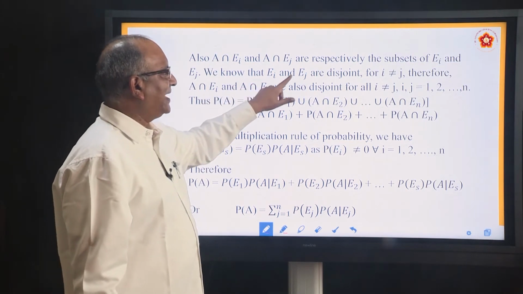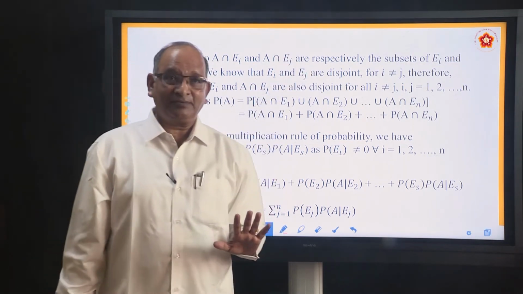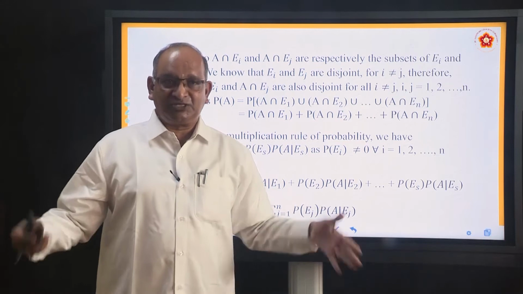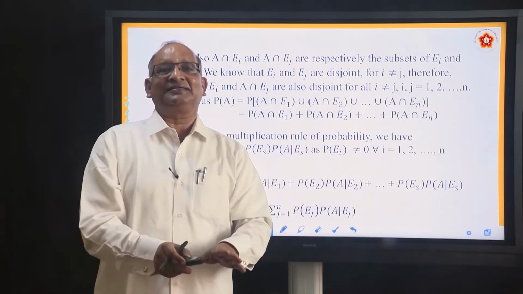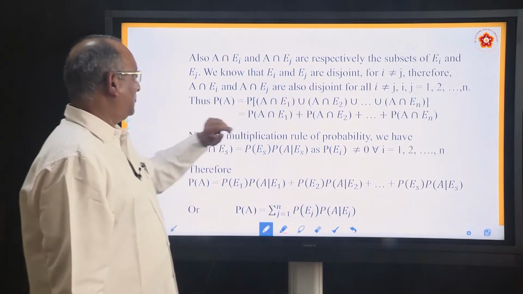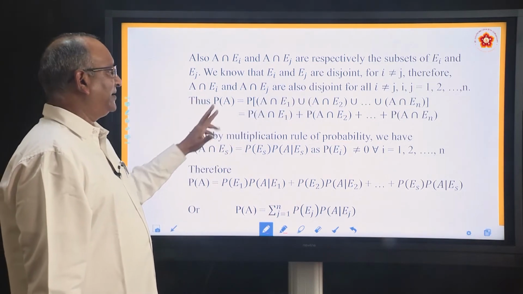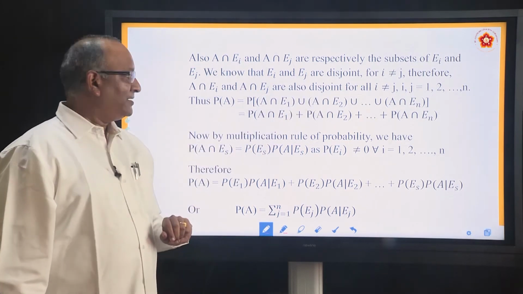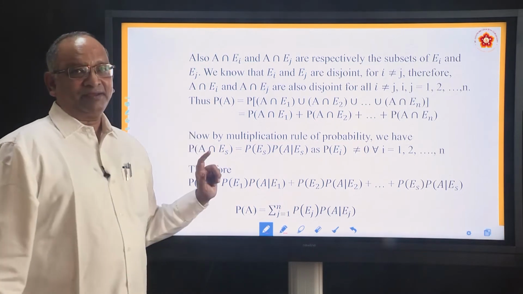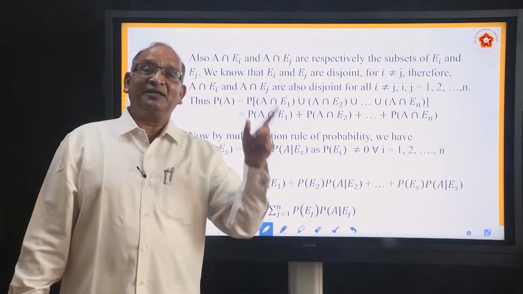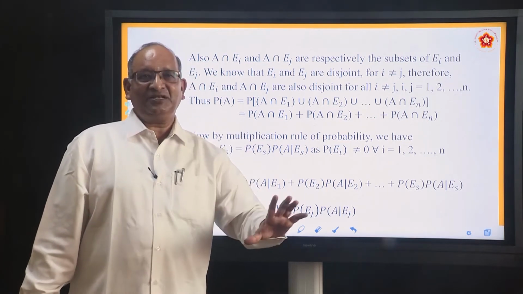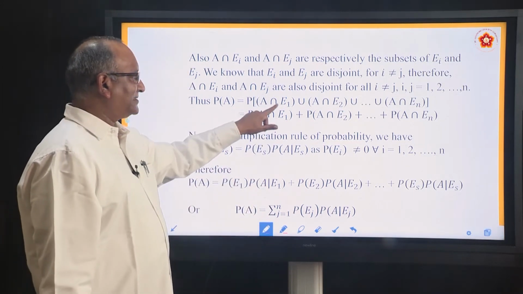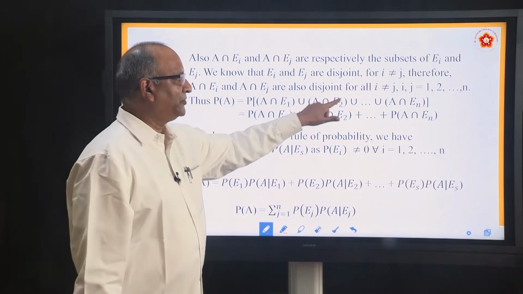We know that Ei and Ej are disjoint. Why are they disjoint? Because they are partitions. One is of odd numbers, another is of even numbers. So they are disjoint. Disjoint means their intersection is a null set. Therefore A intersection Ei will be different from A intersection Ej, meaning they also will be disjoint. Okay? So P(A), what is P(A)? The probability of that new event A. In our discussion, the probability of the prime number is equal to P of (A intersection E1) union (A intersection E2) union all that.